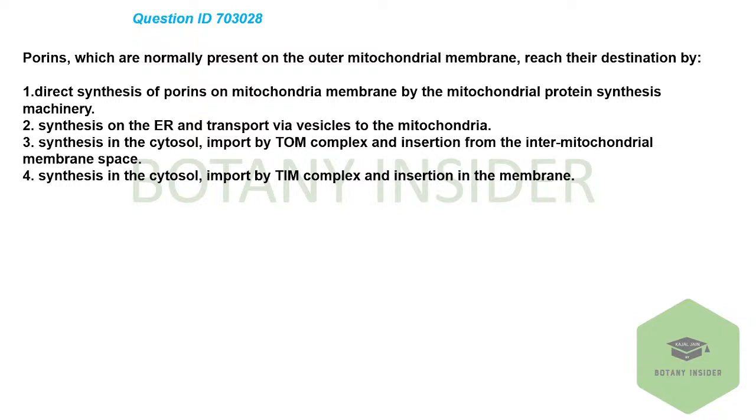Next, porins, which normally are present on the outer mitochondrial membrane, reach their destination by which of the following? First one is direct synthesis of the porin on the mitochondrial membrane by the mitochondrial protein synthesis machinery. Second, synthesis on the ER and transport via vesicle to the mitochondria. Third, synthesis in the cytosol, import by the TOM complex and insertion from the intermembrane space. Fourth, synthesis in the cytosol, import by the TIM complex and insertion in the membrane. Very simple question. Try it out, everyone.